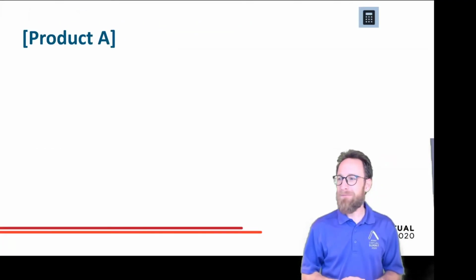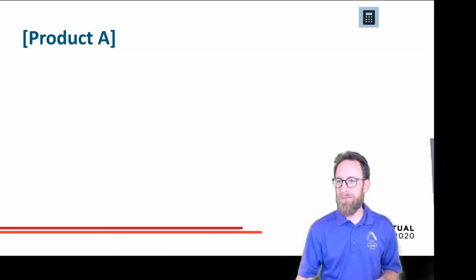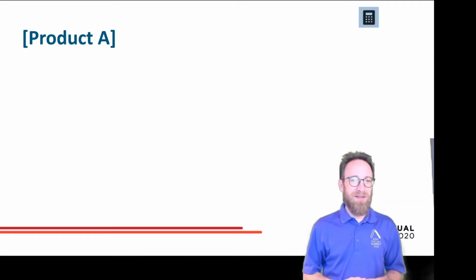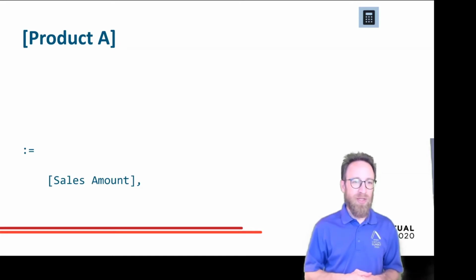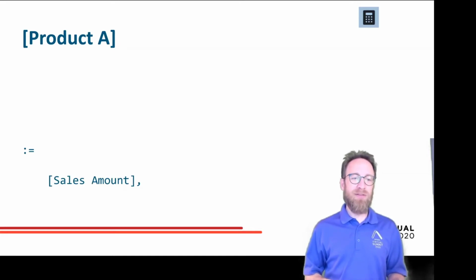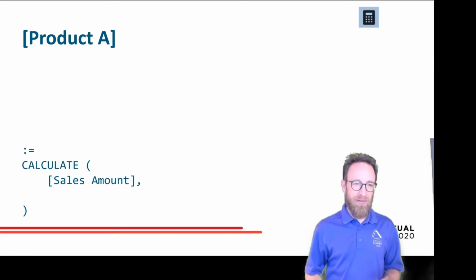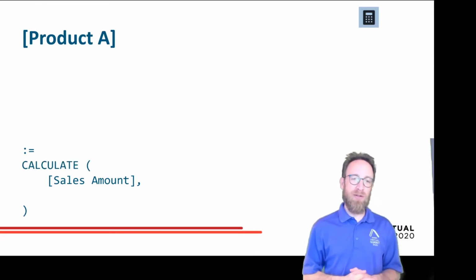So for example, I have a measure called product A. So product A is defined as a reference to sales amount, but I wrapped it into calculate.